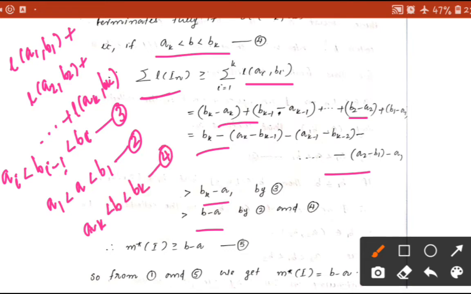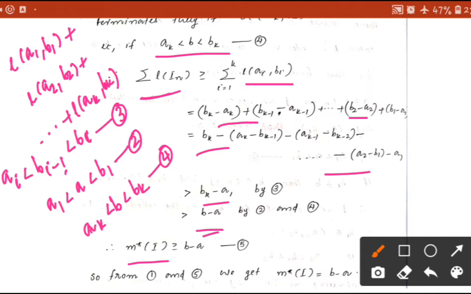So comparing these two equations, 2 and 4, we get bk minus a1 is greater than b minus a. So here sigma length of In is greater than or equal to b minus a. So clearly we can say that m star of I is greater than or equal to b minus a, which is equation 5. So from equation 1 and 5 we get m star of I equal to b minus a.